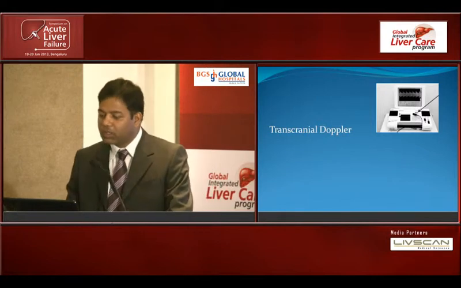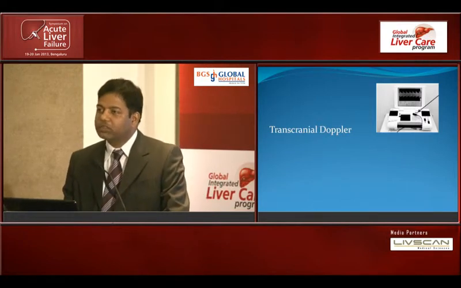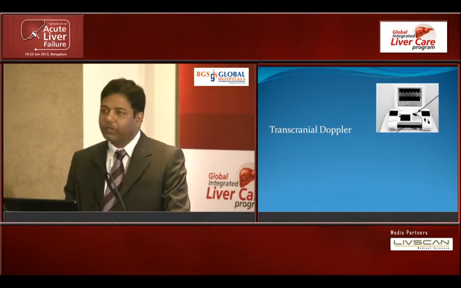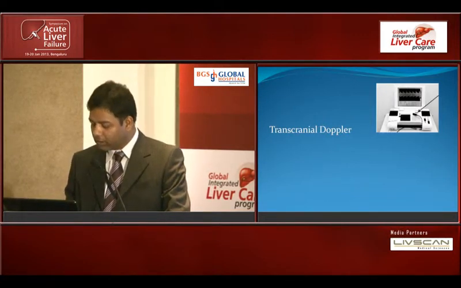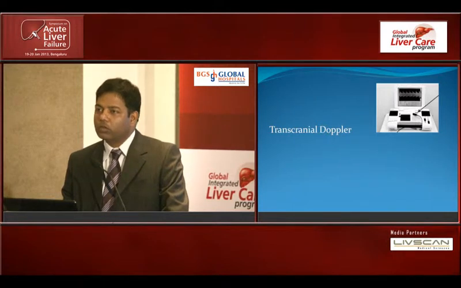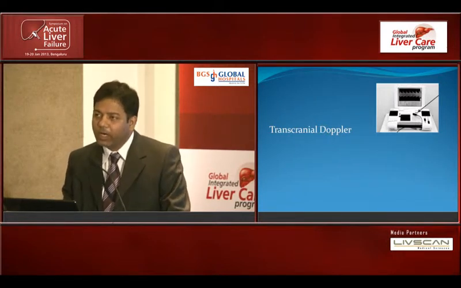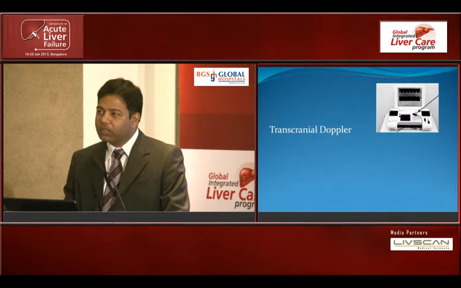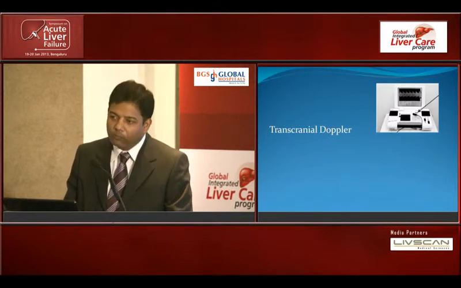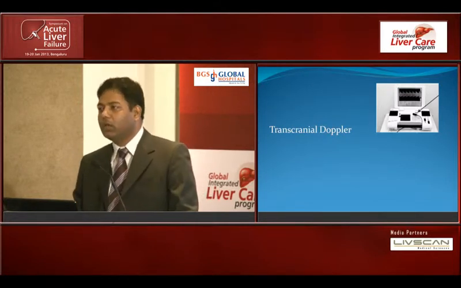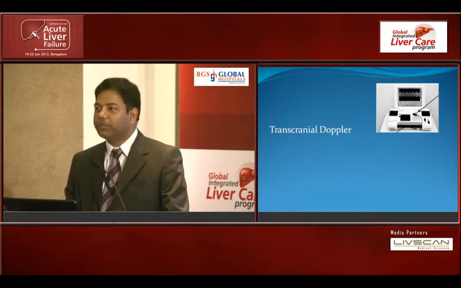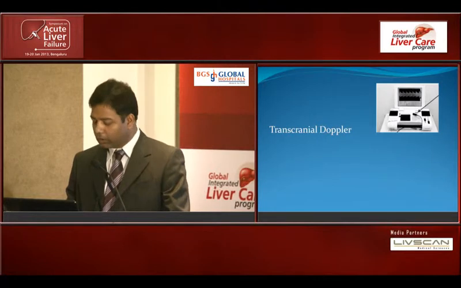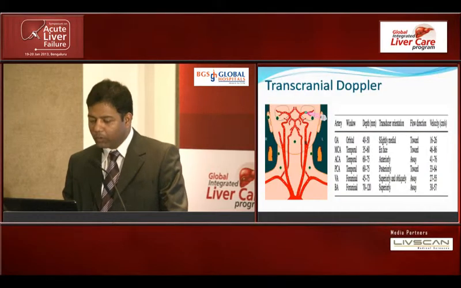Now we can also use transcranial Doppler, which measures the cerebral blood flow velocity, and we can use the data from that to understand the cerebral hemodynamics. So obviously it does not give us the direct picture, but the parameters which we can see, the velocity time graph, the waveform we get, can help us in assessing how the patient's brain is doing, and how we should act at that point.